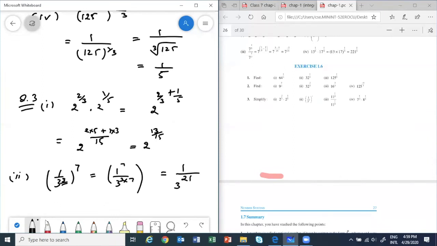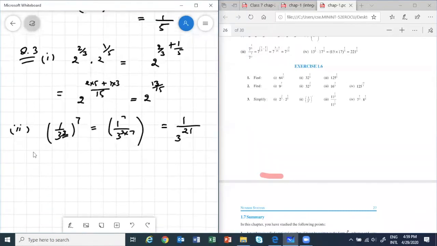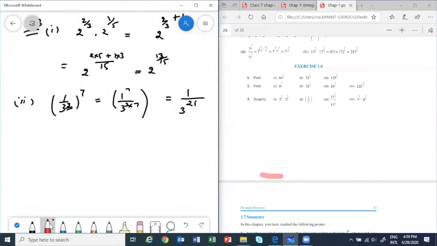Okay, or I can do another way. I will tell you. We can have another way of doing it. So I could have done 1 by 3 whole cube, whole power 7 was there. I could have done 3 power minus 3 I can bring, whole power 7. This will be 3 power minus 21. And then I will write 1 upon 3 power 21. Now, correct.